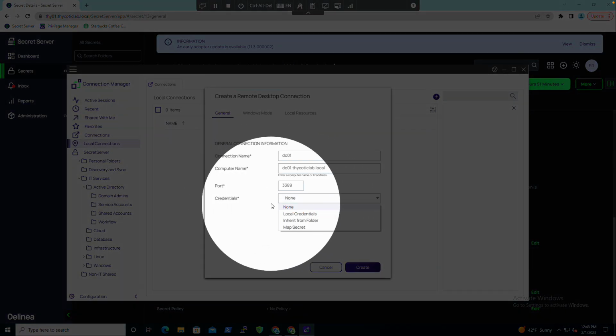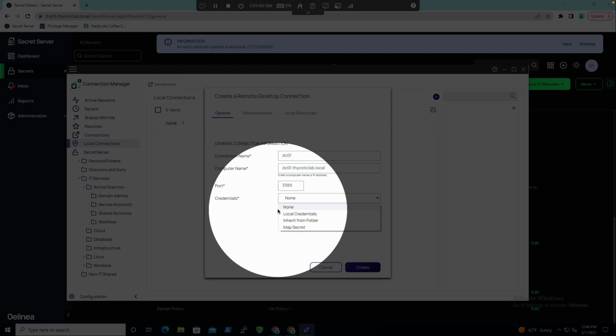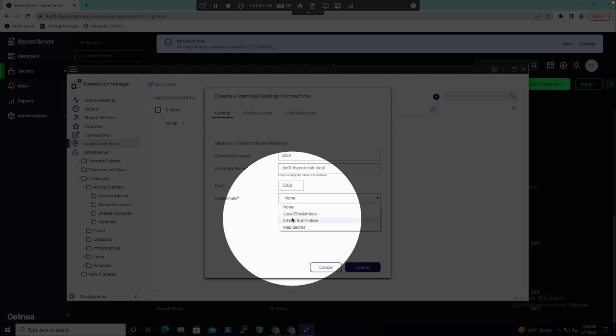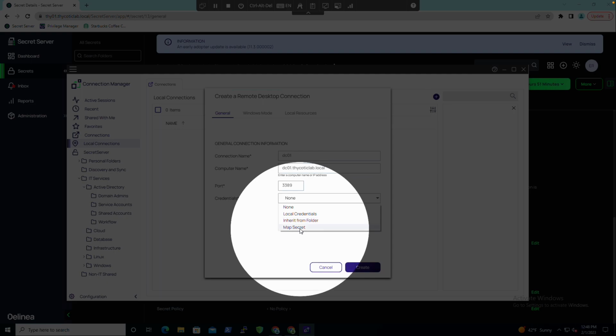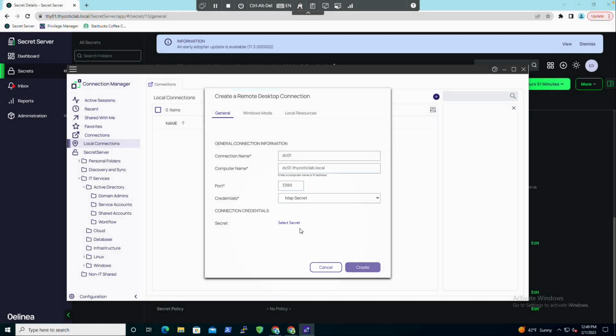So I could say I want to use some local credentials. Maybe it's for a lab or something like that, something that's not a privileged account that I'm going to be using. I can also use it inherited from a folder. So let's say I put all of these accounts in one folder, and maybe I need a domain admin account or something to connect to all of them. Well, I could just map that to a whole folder, and we'll use that every time. Or I can map to individual secrets.